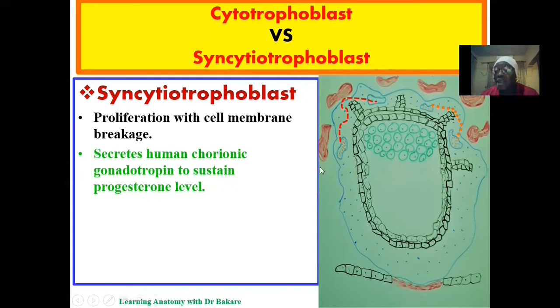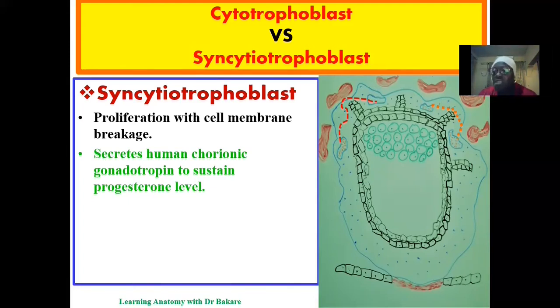Also, the syncytial trophoblast is involved in the production of human chorionic gonadotropin. This is released by the syncytial trophoblast to help sustain the production of progesterone by the corpus luteum. We already said that after the release of the egg, the shaft, which is referred to as the corpus luteum, will engage in the production of progesterone, which is also referred to as a pregnancy hormone. And also, this hormone is a biomarker in pregnancy tests. When the serum or the urine level of this hormone is elevated, it is used to confirm pregnancy.